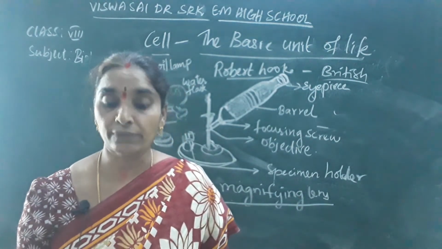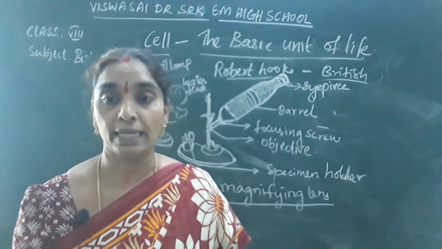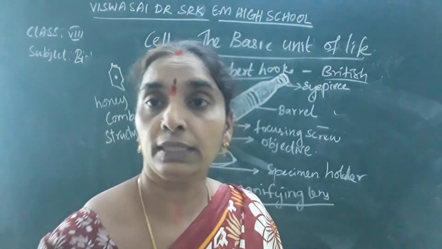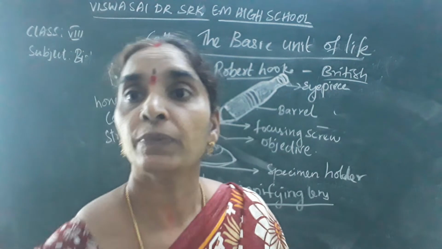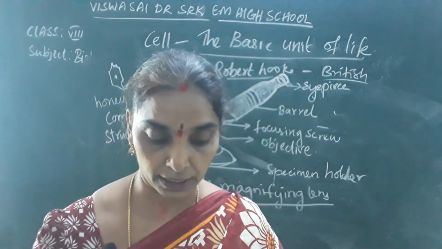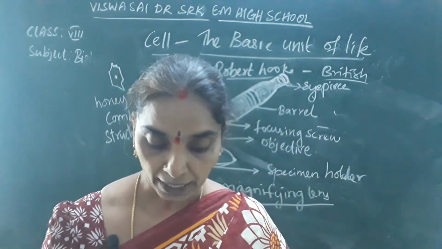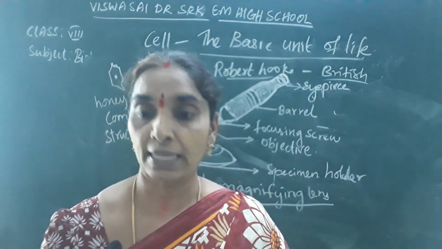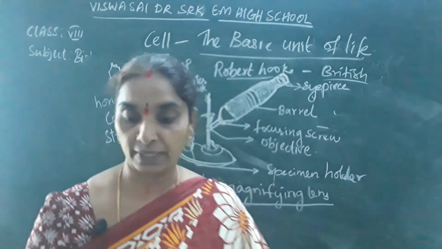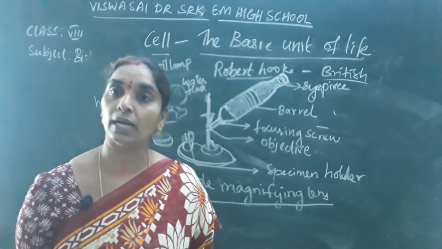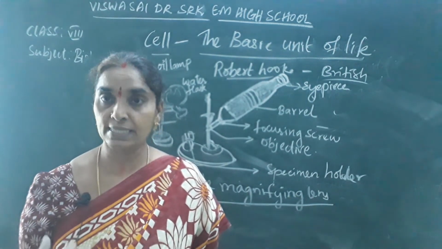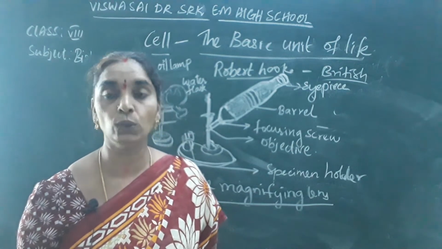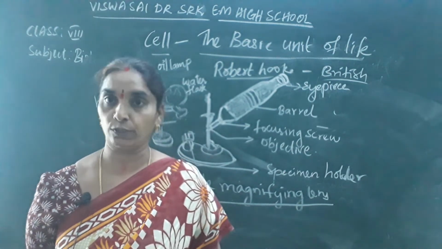So there were many scientists like Zacharias Janssen, as I told you earlier, about the microscopes that were invented by Galileo Galilei, and scientists like Athanasius Kircher, Jan Swammerdam, Antony van Leeuwenhoek and Robert Hooke. These were the scientists who made discoveries and observed the unknown world with the help of the microscope.